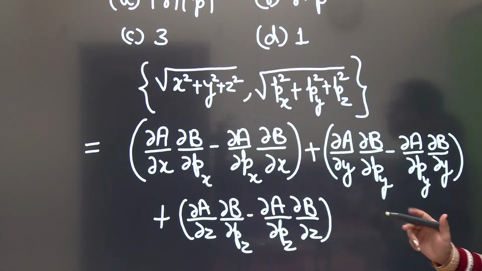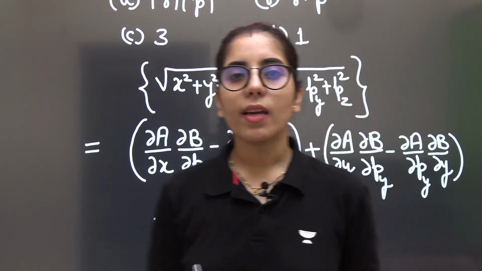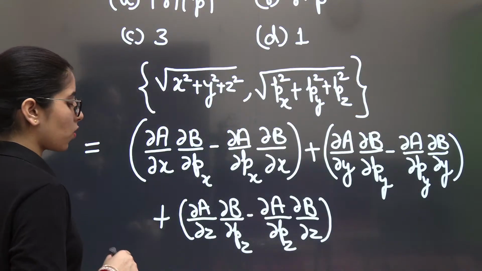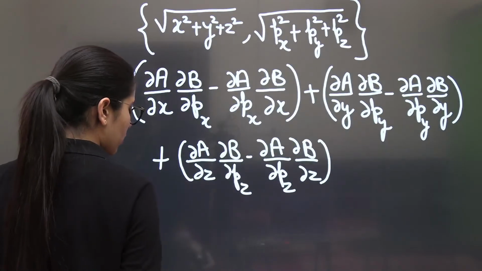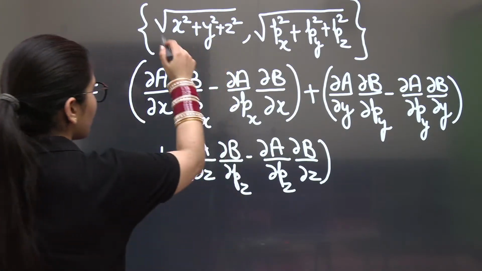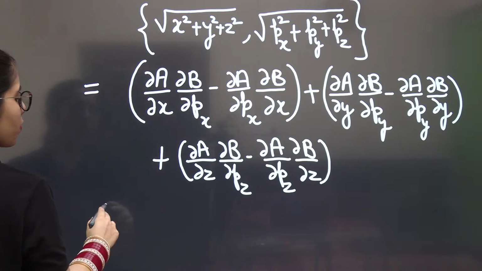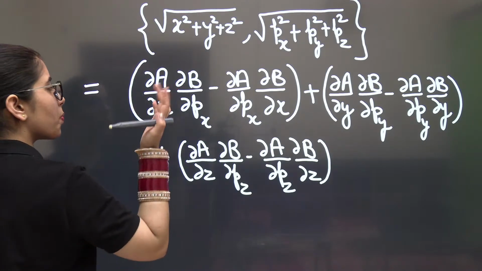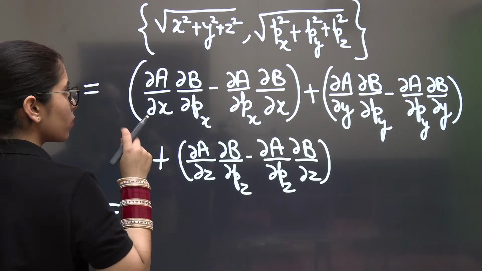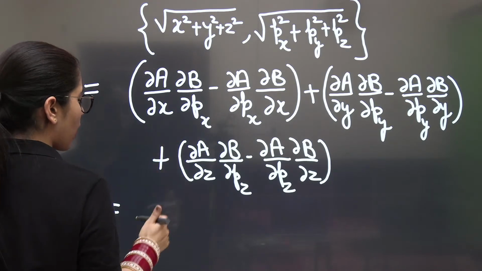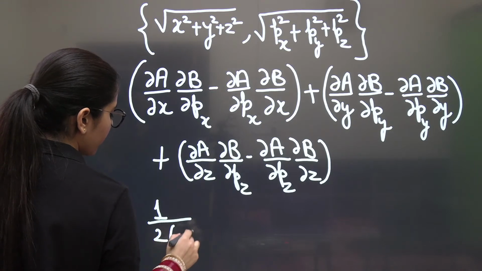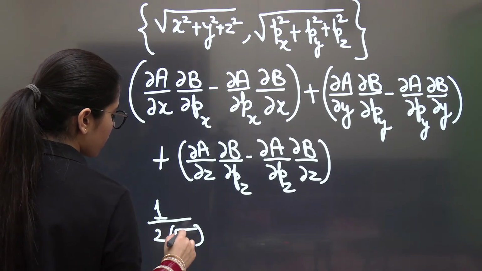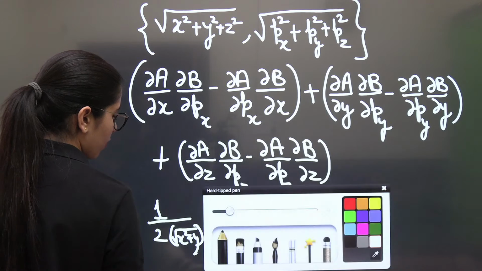Now, when you differentiate A, the square root of x square plus y square plus z square, what will you get? You can say it is capital X to the power half, so it gives n x to the power n minus 1, which is minus half in the power. So it will give you 1 upon 2, and then the square root of all the terms present here, x square plus y square plus z square.